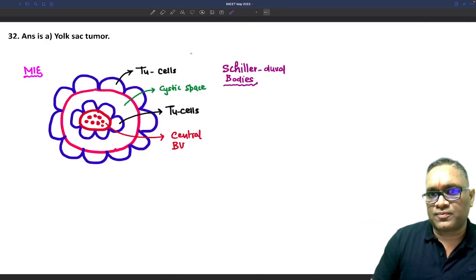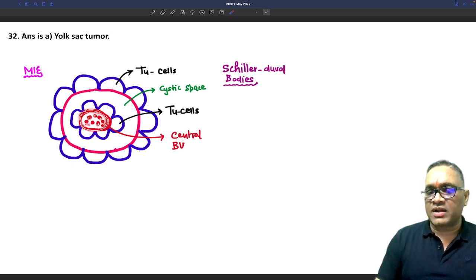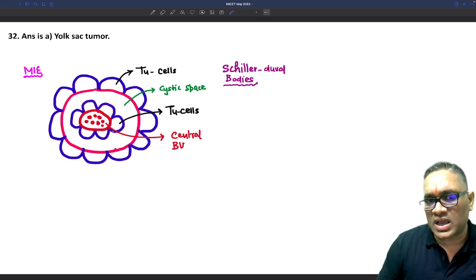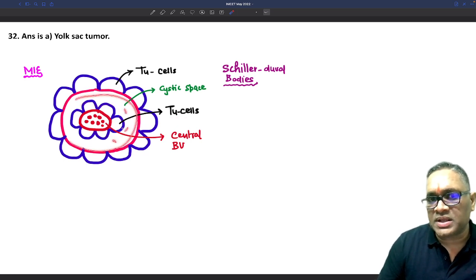In Schiller-Duval bodies, what you will observe is that centrally there is a blood vessel, right? How will you identify the blood vessel? There are RBCs within the lumen. So centrally there is a blood vessel, then it is covered by tumor cells. I have written it here. You can see there is a central blood vessel, covered by tumor cells. Then it is again enclosed. See, this is the empty space, the cystic space, and the cystic space is again covered by tumor cells.